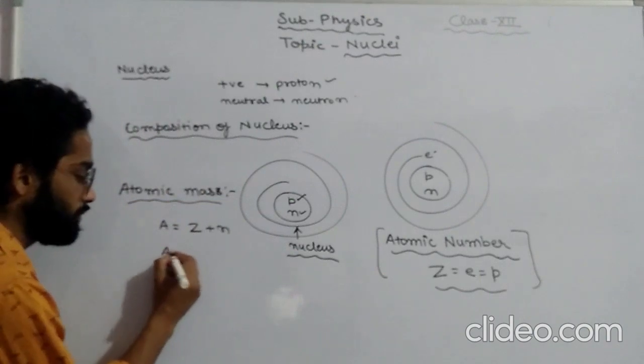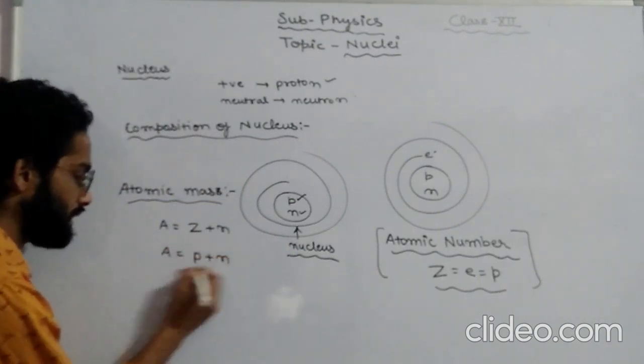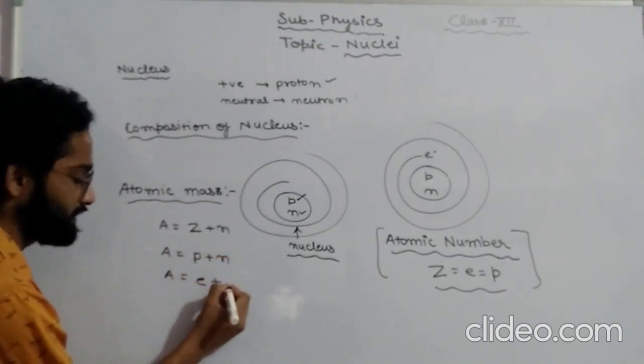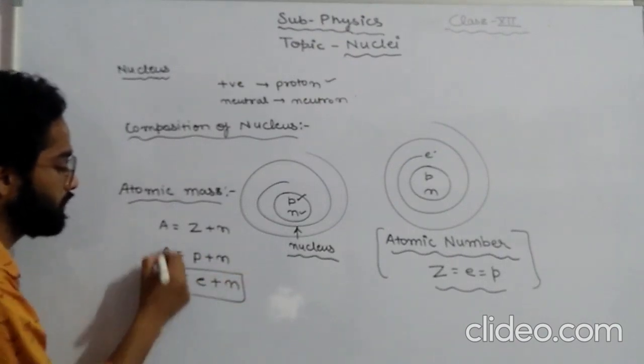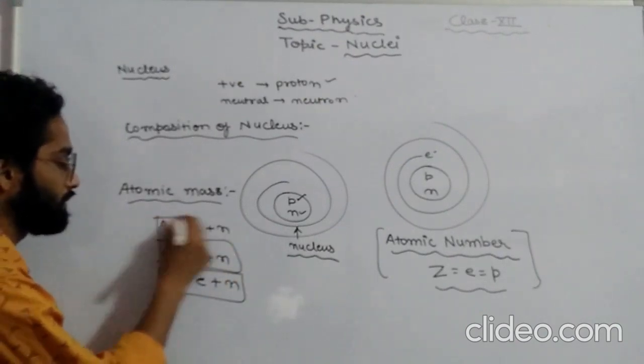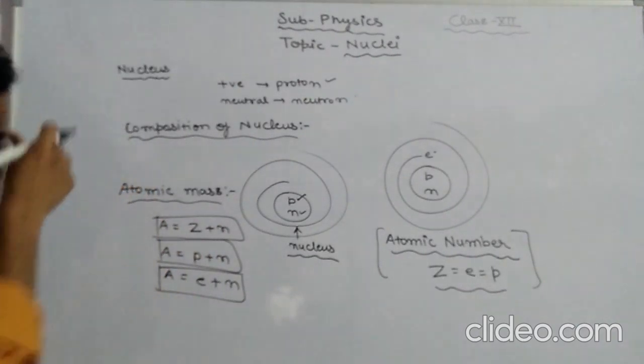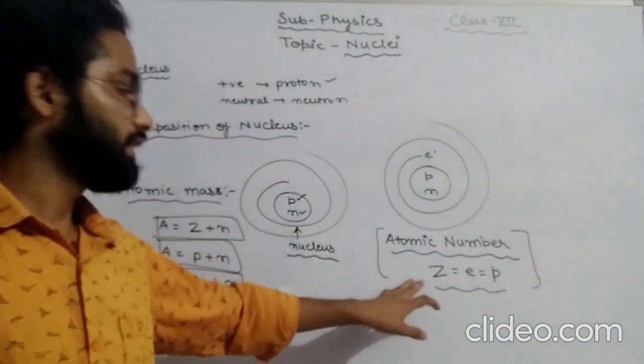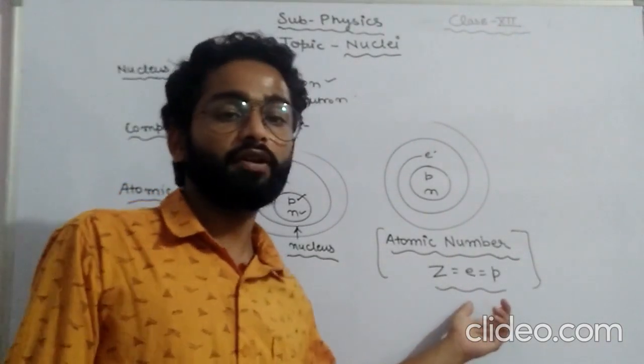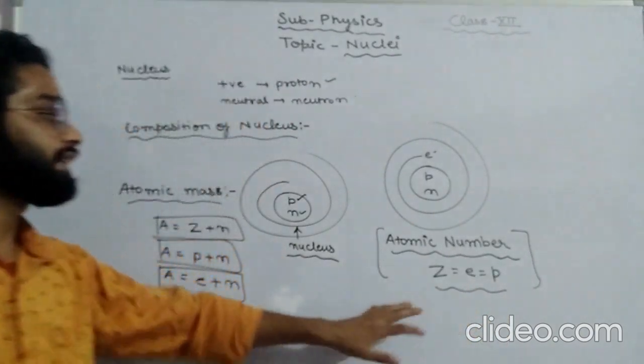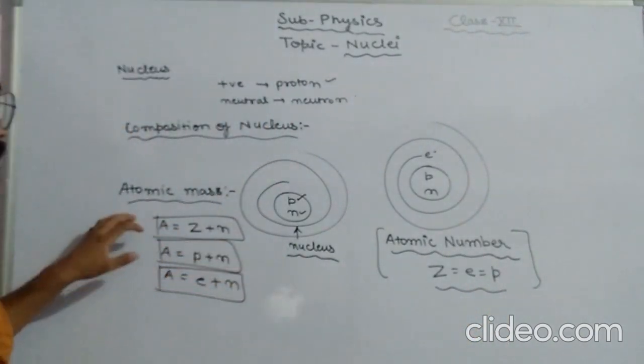That means it can also be written like P plus N, or it can also be written like E plus N, because the number of protons would always be equal to the number of electrons for an atom. So here, what is atomic number? The number of protons or the number of electrons present in an atom can be said as atomic number. And here, what is atomic mass?